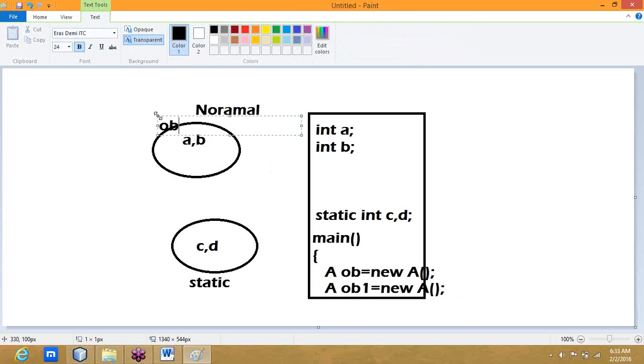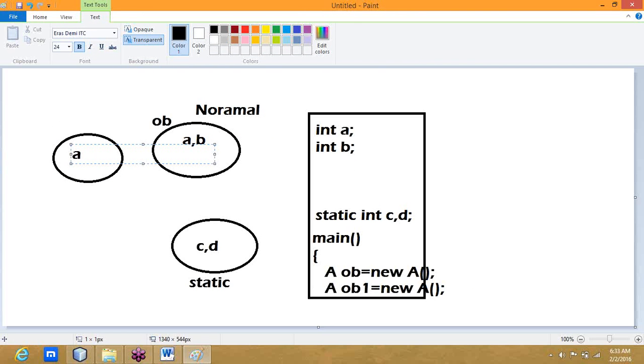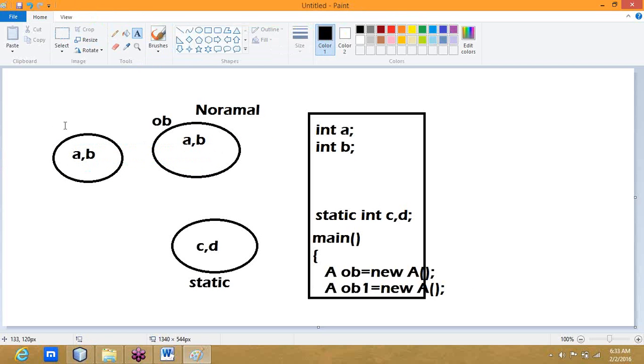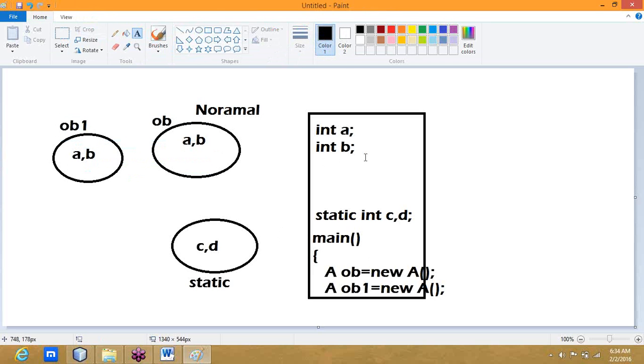This is the OB reference. Whenever we are creating another object, it will surely create one more space, load the data of A and B one more time, and create and take the reference as OB1. However many objects can be created, that many times the normal content will be loaded and created in memory.